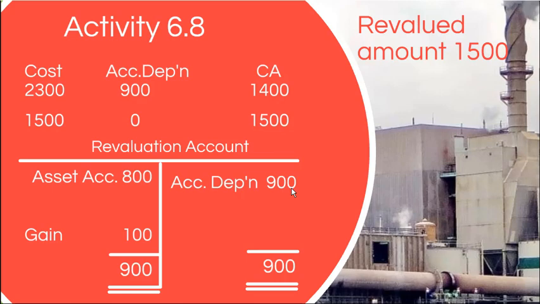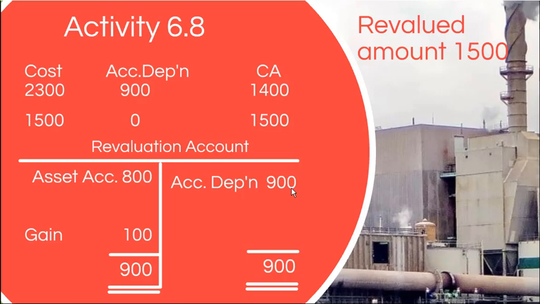When it comes to preparing the financial statements, in the statement of profit or loss and other comprehensive income, you can show this gain on revaluation under other comprehensive income. And in the statement of financial position, the carrying amount of this asset should be 1,500.